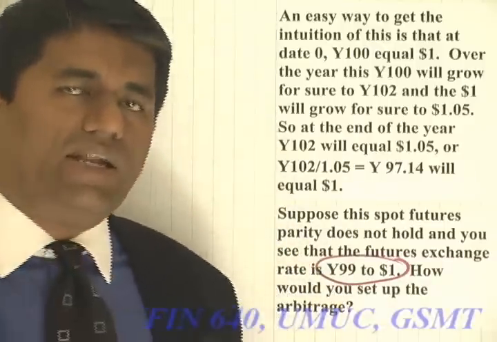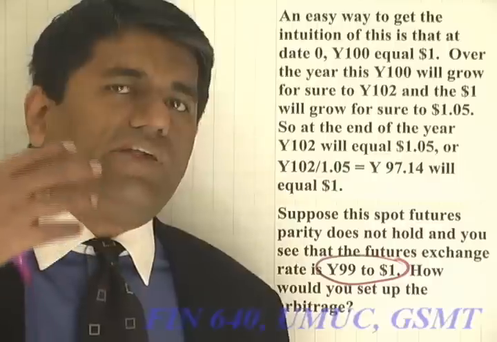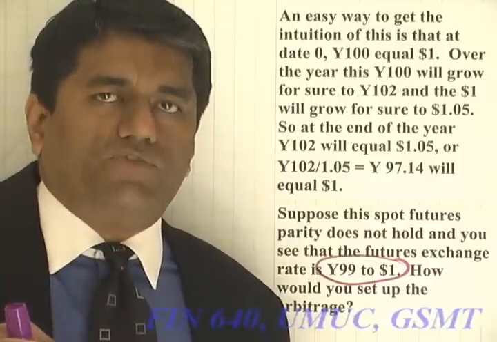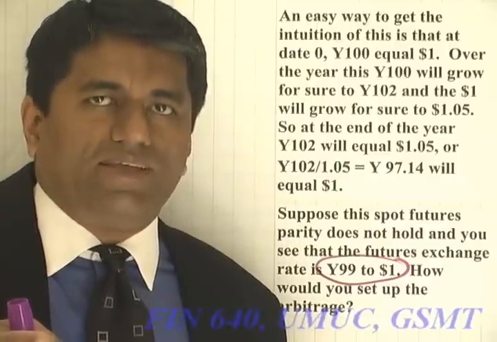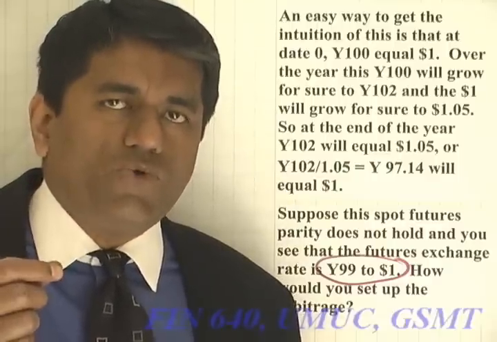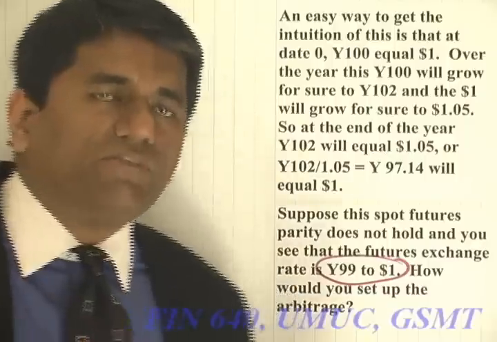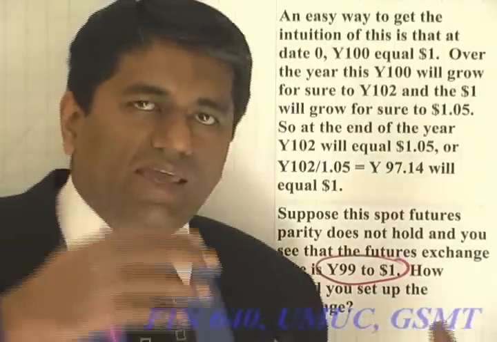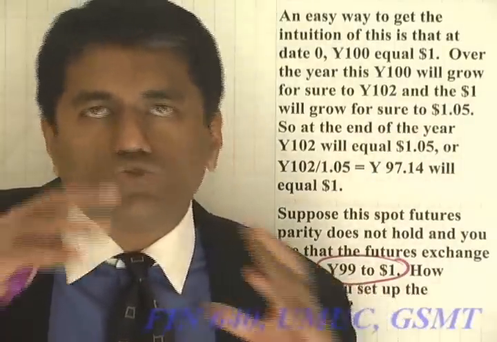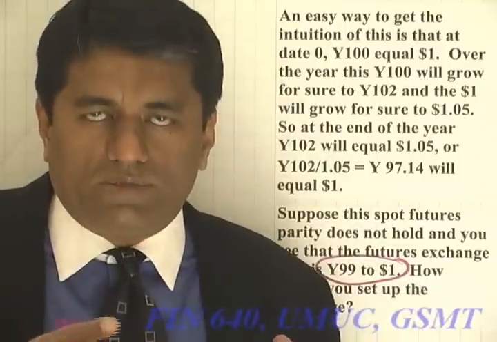Now, the parity relationship says that the rate should have been 97.14. If that is true, then the futures contract is giving you too many yens for a dollar.